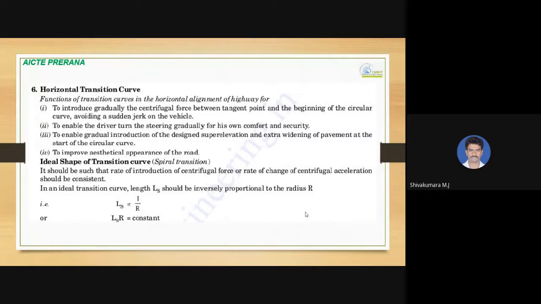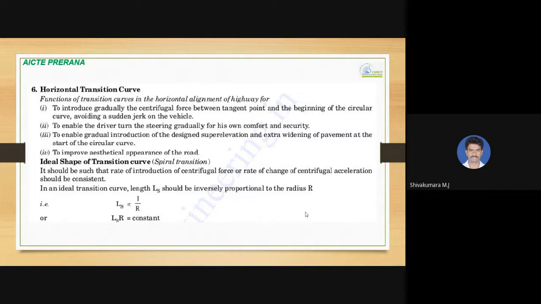So it will avoid a sudden jerk of the vehicle. That is one use, and it helps to enable the driver to turn the steering gradually for his own comfort and security. So slowly and easily it will allow the driver to turn the steering.